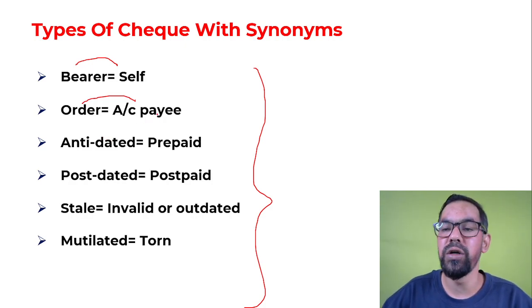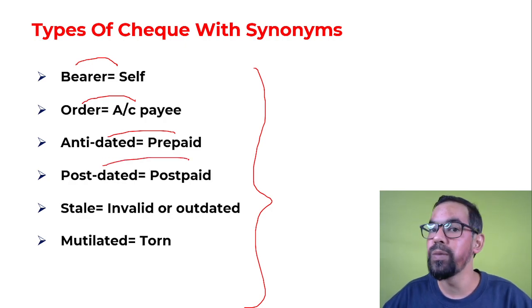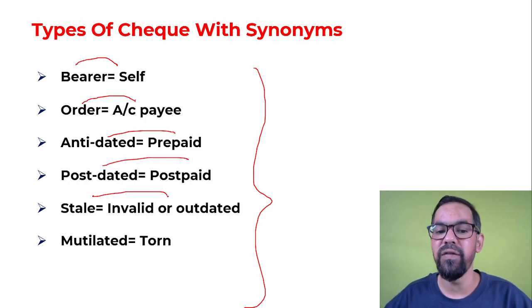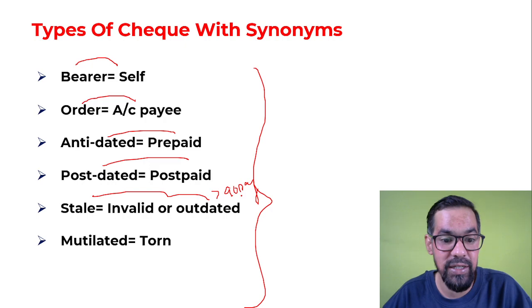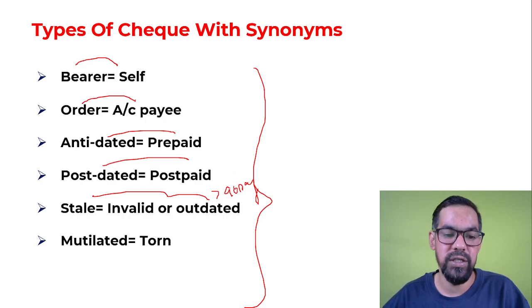Okay, non-transferable. This is transferable. Antedated, prepaid. Post-dated, postpaid. And stale check, invalid, outdated. So it means 90 days or more than 90 days, which is categorized as an invalid check. So it is a stale check, an outdated check.